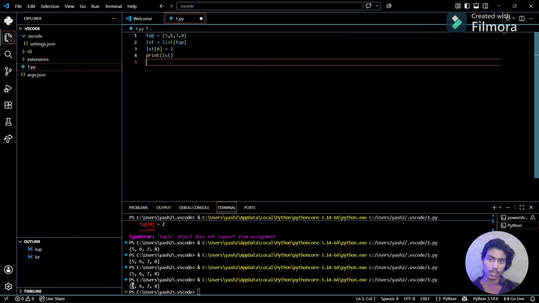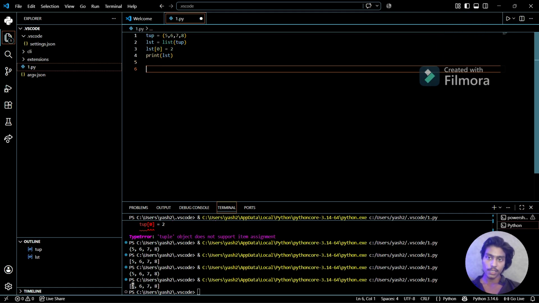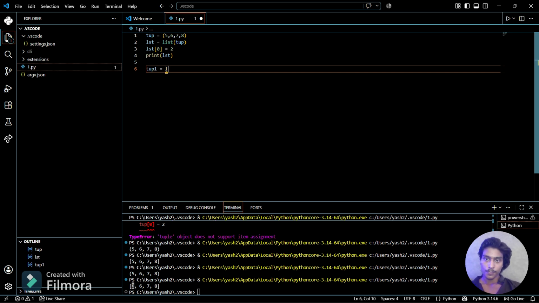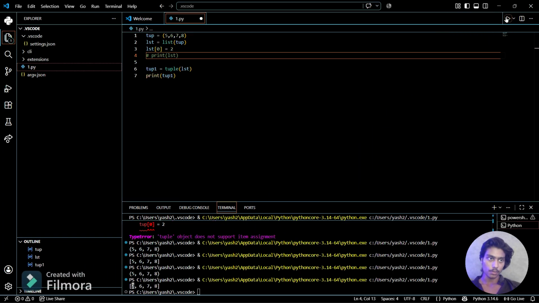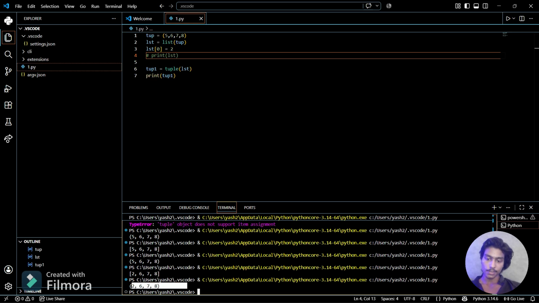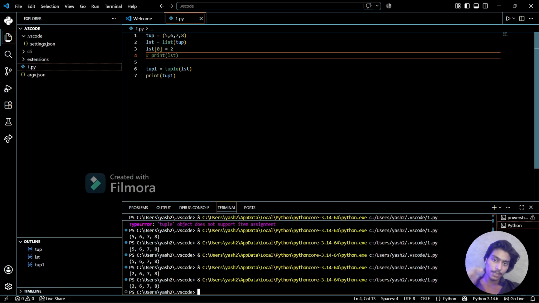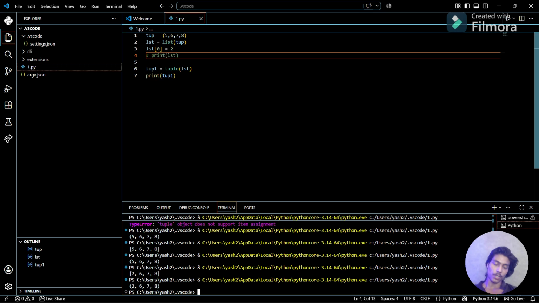And now if you want to view it as a tuple again, we can convert it again. Use tup1 as I did before, use the tuple function and then lst, then you can print it as tup1, and this is a comment, and you can see 2 6 7 8 is printed as a tuple again. So it is that simple. You can do type conversion, then make changes in that list, and you can again convert it into a tuple and then print it. So it will be done.